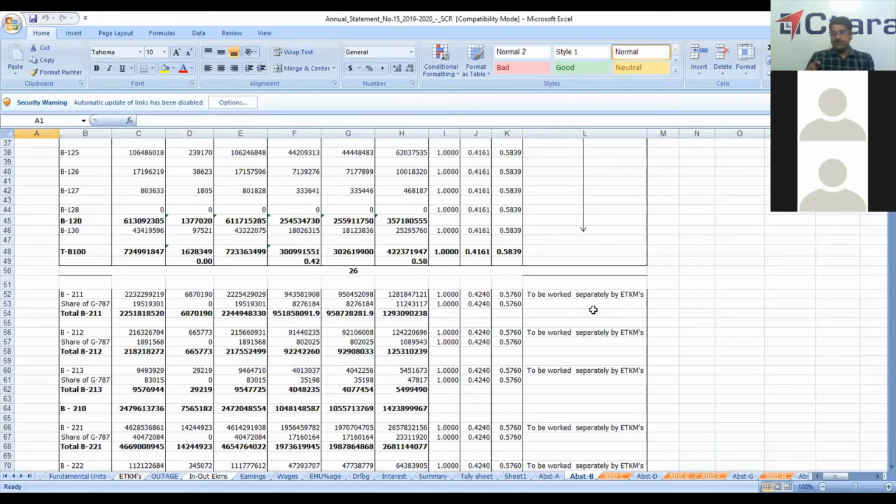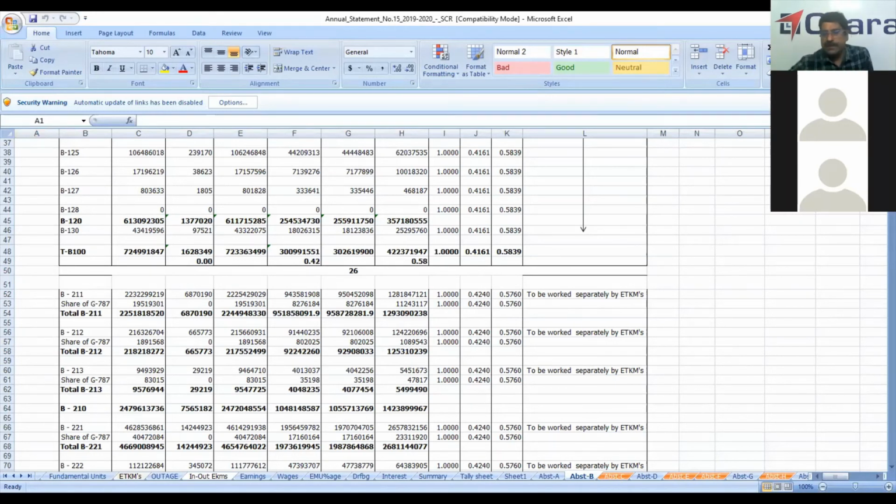We work out ETKMs. So this item is worked out by the engineering department, and basically this ETKMs is required, compiled section wise, and it is used for ascertaining the number of gangmen required for maintenance of the track and also for replacement of the track. Suppose if ETKMs is high, the track has to be replaced much more frequently, and the number of gangmen required to maintain the track also should be more. Abstract B is pertaining to the engineering department.